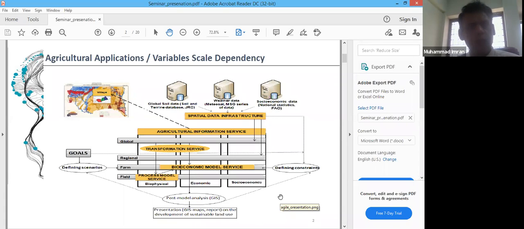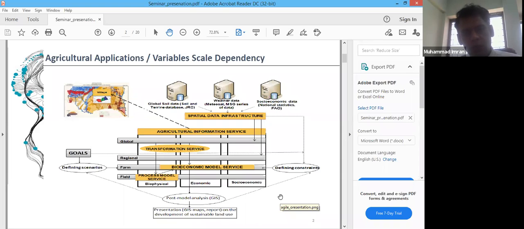By agricultural spatial variables, I mean the variables that vary with respect to space, or with respect to time, or with respect to both space and time. For instance, crop yields. I am making these terminologies very simple because I am expecting my BS and MS students also on board, so I am keeping these terminologies very simple.